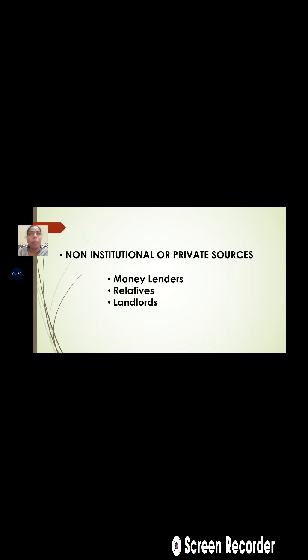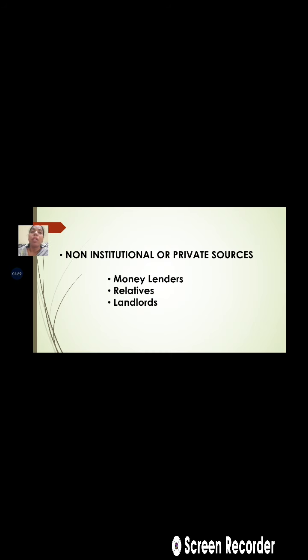The first one is the money lenders. Money lenders are the traders, a strong man in the village area who is financially strong and economically viable.